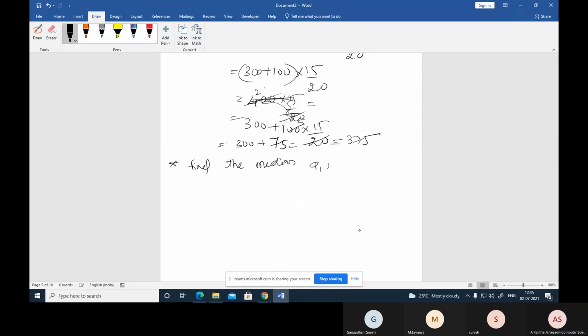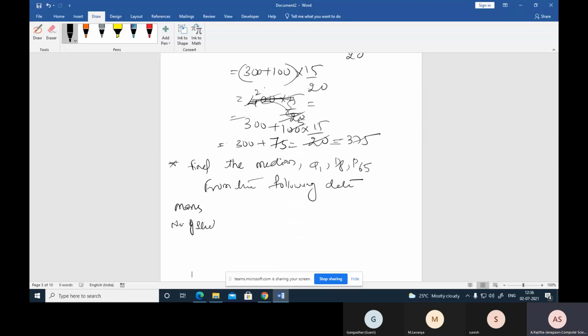Find Q1, the 8th decile, and the 65th percentile. That means Q1 first quartile, 8th decile, and 65th percentile, from the following data. Now the data is like this. Here the data is marks and number of students.